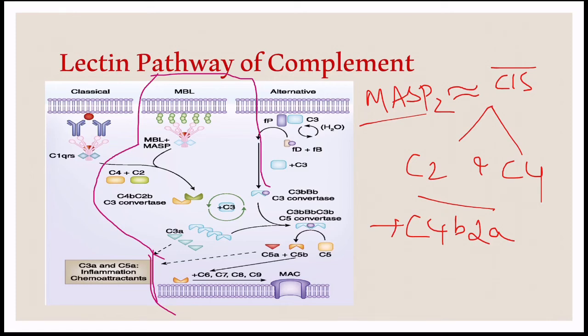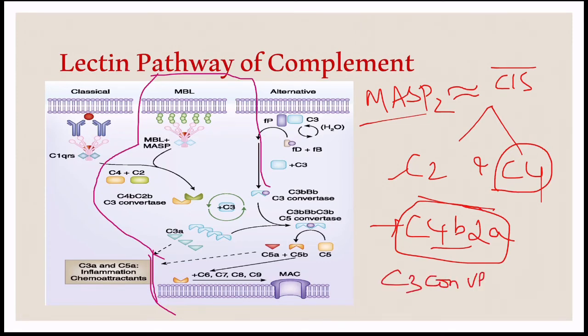When they bind to the mannose residues present on the microorganisms, this cleaves the complement protein C4 into C4a and C4b. C4b joins, and this again cleaves the C2 into C2a and C2b. C2a joins the cascade. This C4b, 2a is the C3 convertase of the lectin pathway.